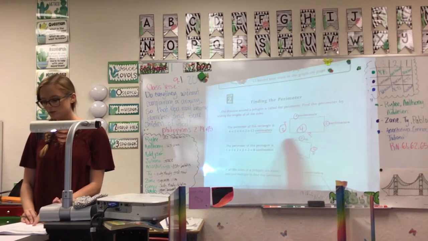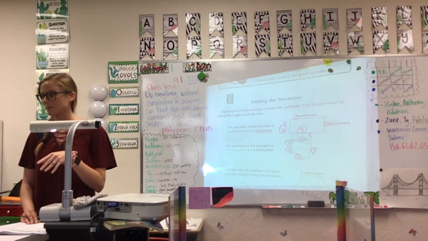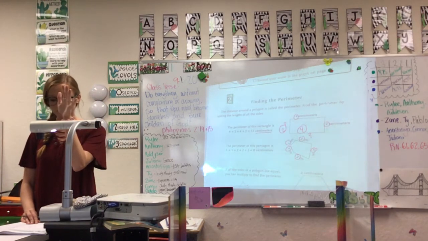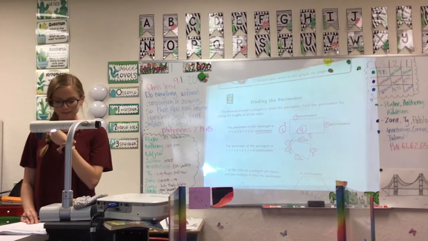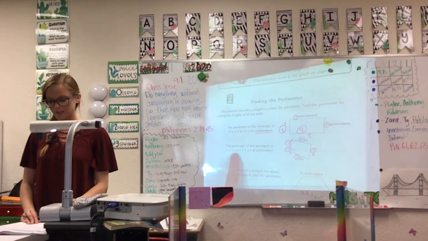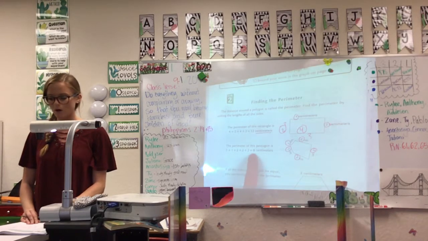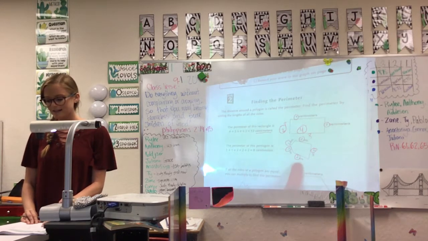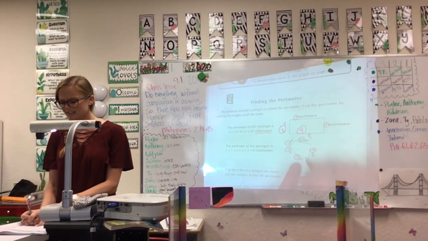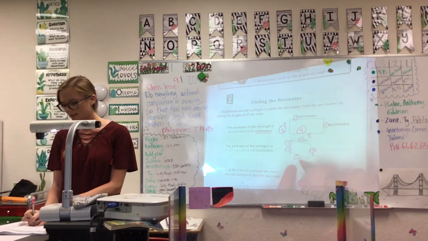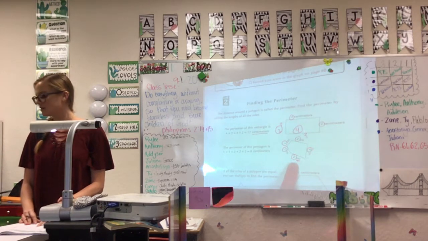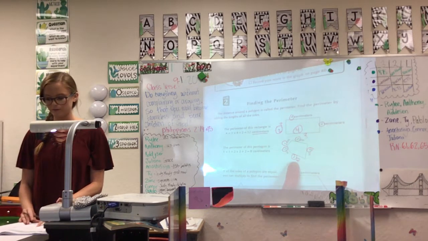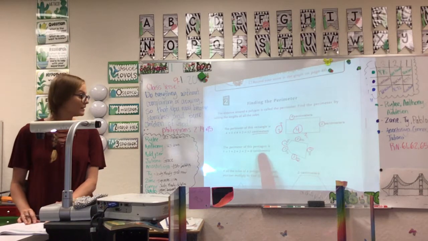So then all we have to do is add all those numbers together because the perimeter is finding the length of all the sides, and then we add them together. So we got 1 plus 1 plus 2 plus 2 plus 2 equals 8 centimeters. It doesn't say centimeters here around the pentagon. It says cm, which is the abbreviation for centimeters.